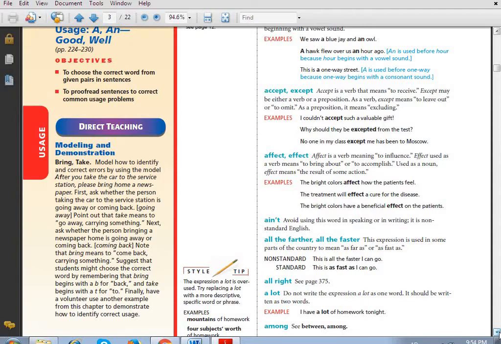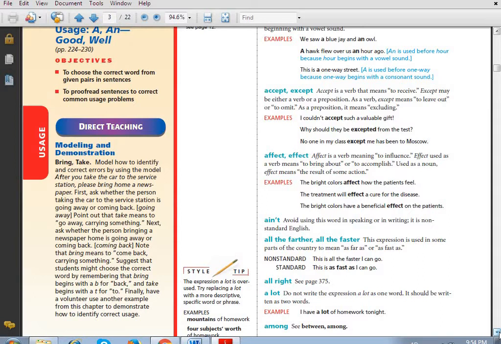When I say, hey, this is between you and me, it means that I speak about 2 persons. But what about among? Among is used when I speak about more than 2 persons. Hey, among your friends. Here I speak about more than 2 persons. Okay? Don't forget this point.